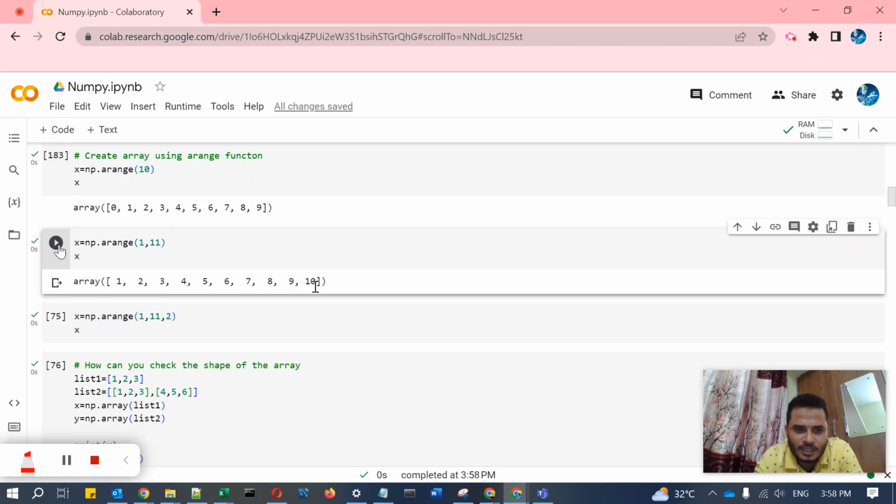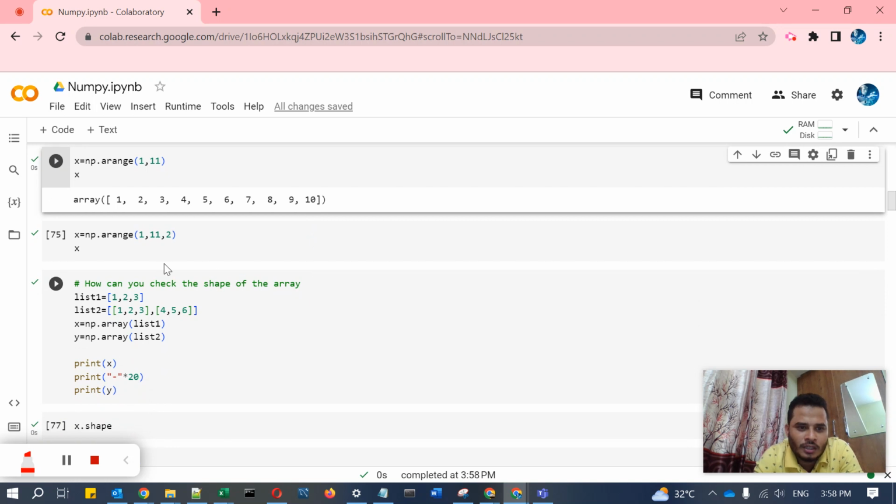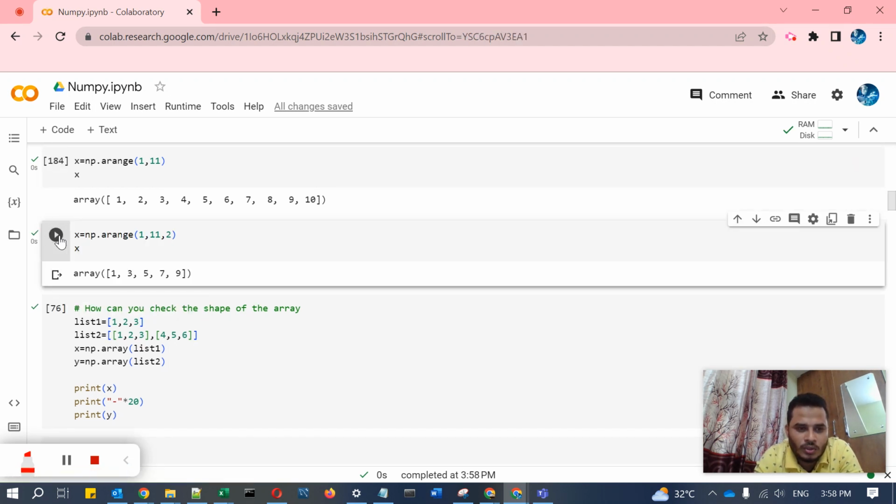Okay, clear, right? Then you can pass the third element in the arange function. So how it will work: it will skip one position, then create the next element. If you run this you will get to know. So 1, it skips the second position, then 3, then skips the fourth position, and 5. So like this you can create an array.